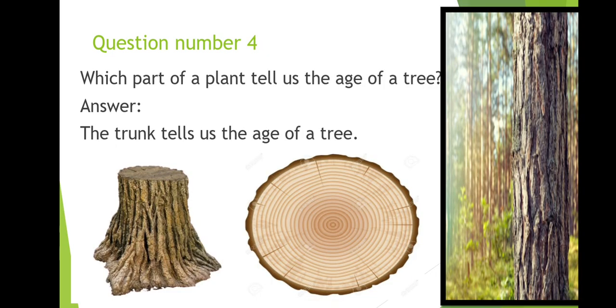Question number 4 is, which part of a plant tells us the age of a tree? Answer, the trunk tells us the age of a tree. As we know that some trees are thousands of years old, so each year the tree grows a new ring inside the trunk, and we can tell the age of these trees by counting these rings.